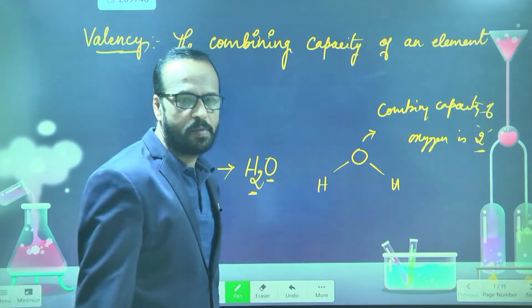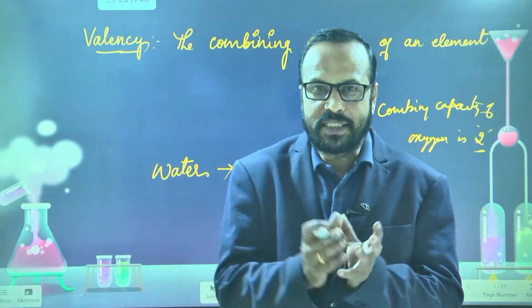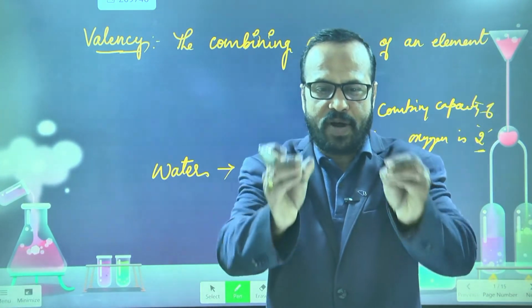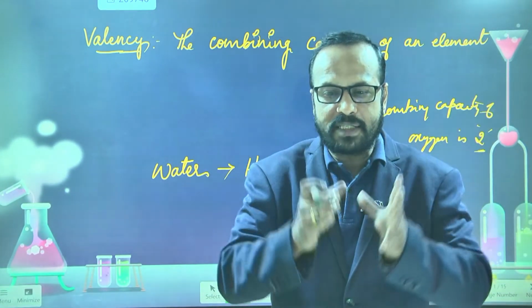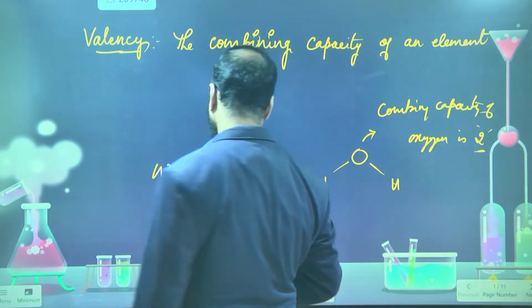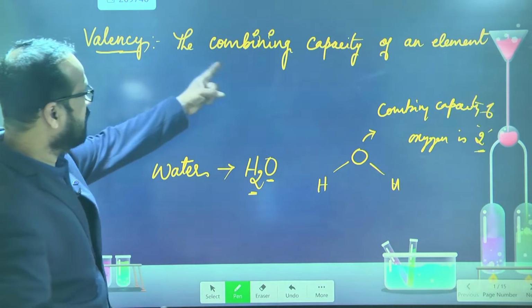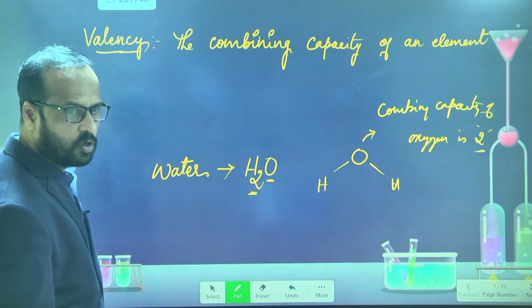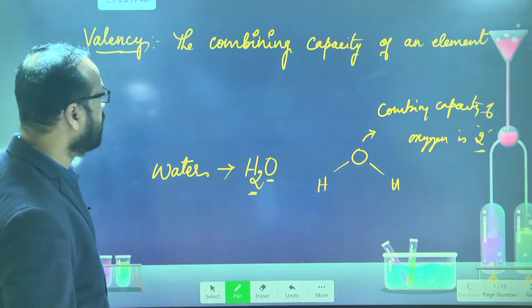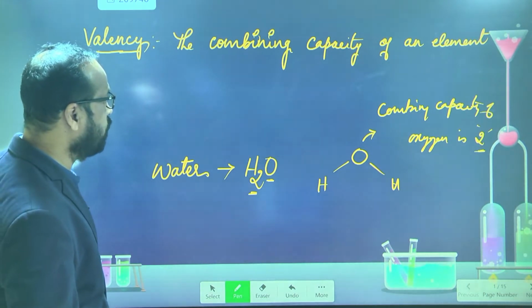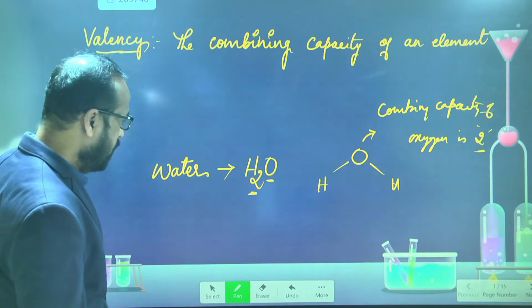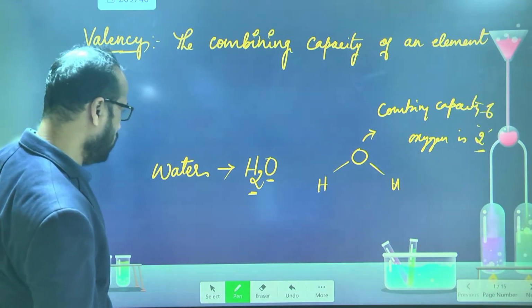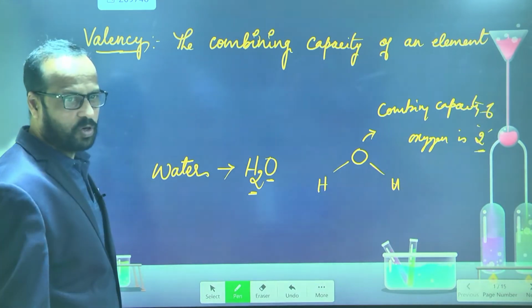So every element has a capacity to combine with some number of other elements. So that capacity is called the valency. So have you written the definition of the combining capacity of an element in the notebook? Write that the combining capacity of an element is called valency. Now we have one more definition also. First you write that, I will give one more definition also.